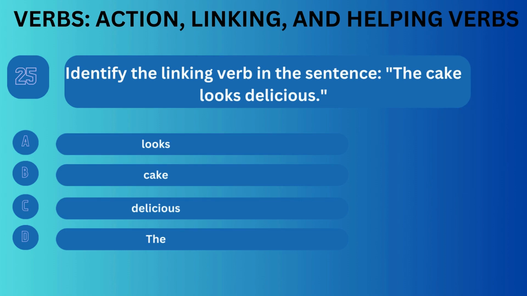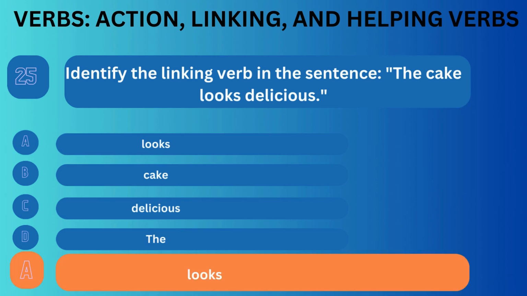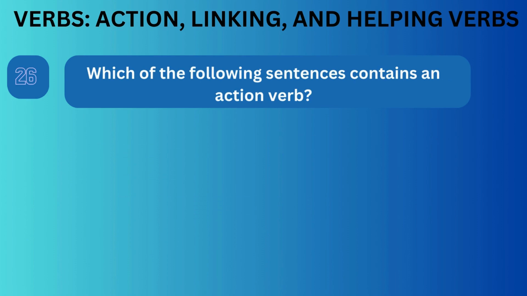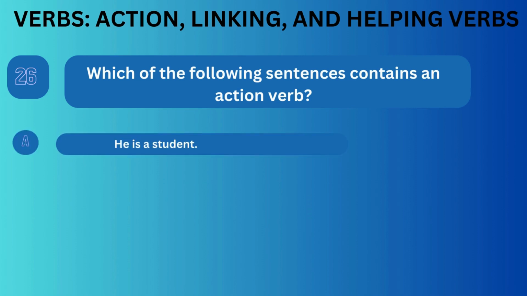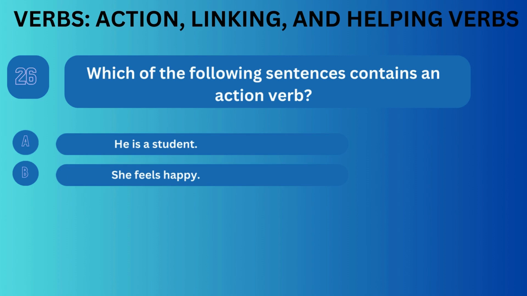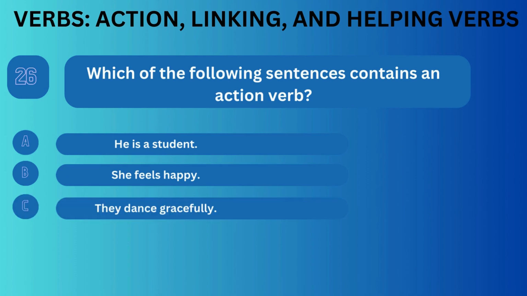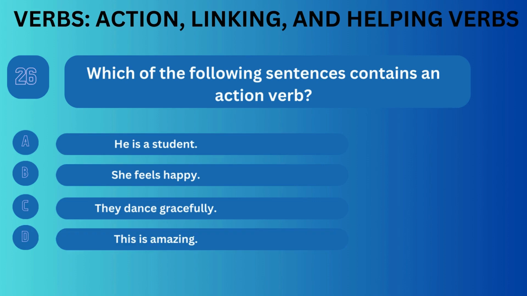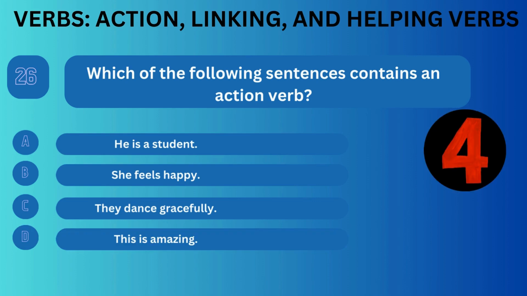Correct answer is A. Question number 26. Which of the following sentences contains an action verb? Option A, he is a student. Option B, she feels happy. Option C, they dance gracefully. Option D, this is amazing.